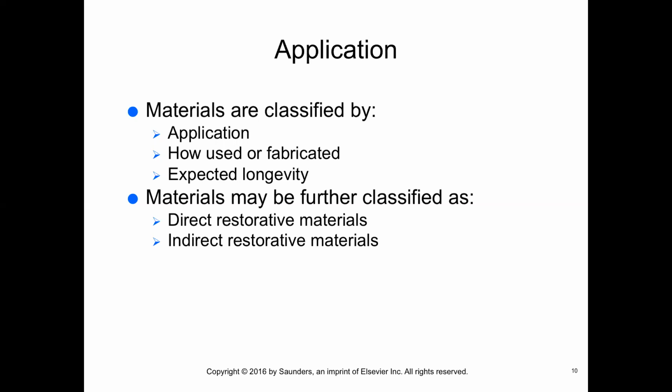Materials are classified by longevity. Permanent restorations are expected to be a long-lasting replacement of missing, damaged, or discolored teeth. Temporary restorations, also called provisional restorations, are used for a short period of time, several days to weeks. Intermediate restorations, like provisional restorations, are placed for a limited time. However, the time may extend from several weeks to months.